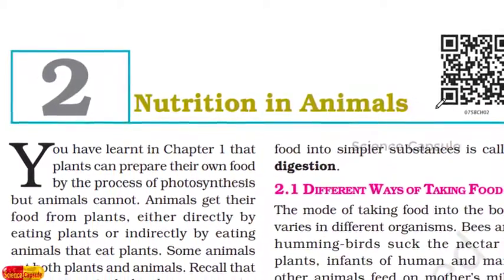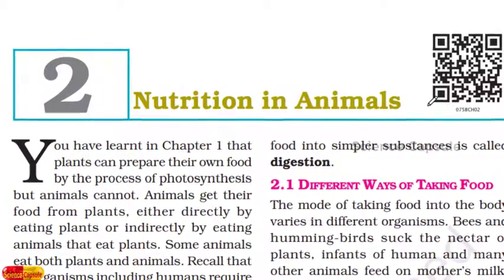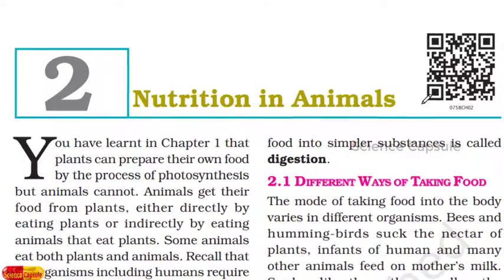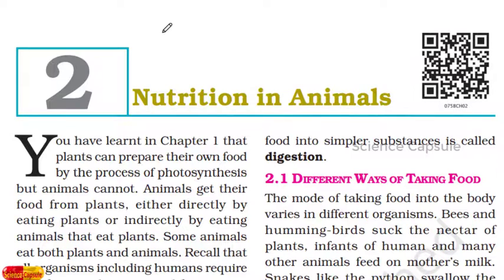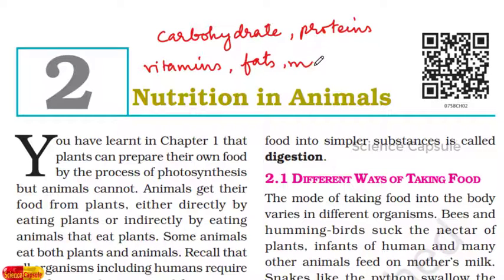In general, nutrition is a process in which the food is taken in and it is utilized to get the major components of the food. We have already discussed the components of food. They are carbohydrates, proteins, vitamins, fats, minerals, isn't it? So these are the various components of food. The process by which the food materials are taken in to get these components of food is what we call the nutrition process. And we know that the nutrition process in animals is heterotrophic, since they do not prepare their own food.